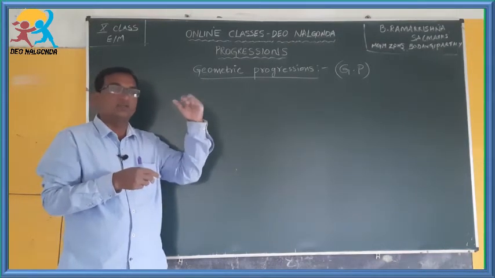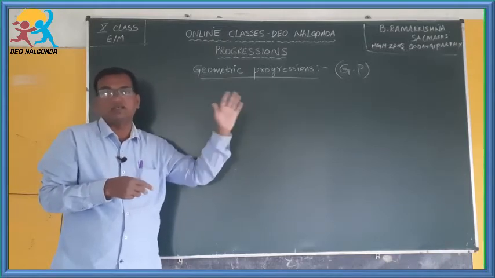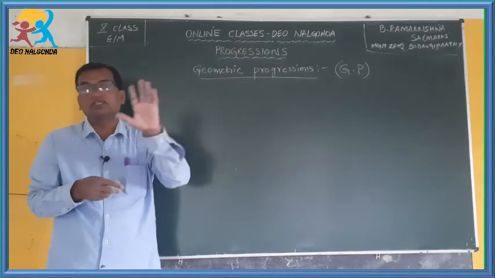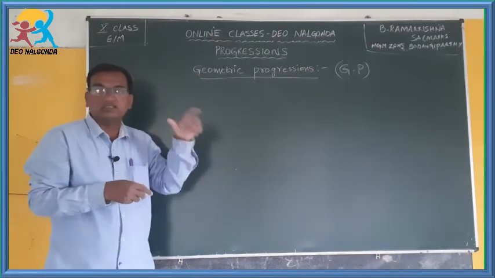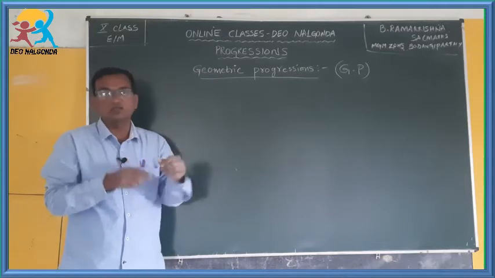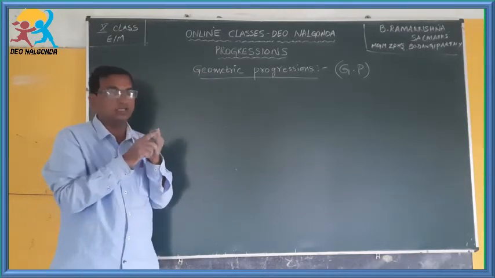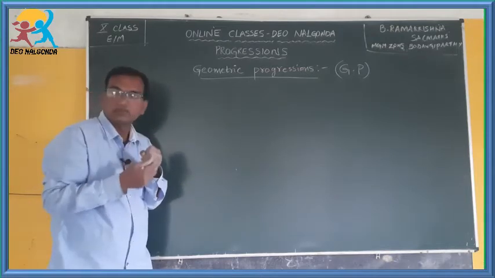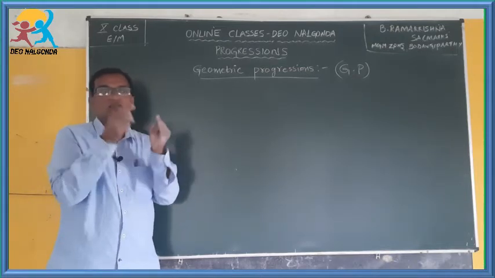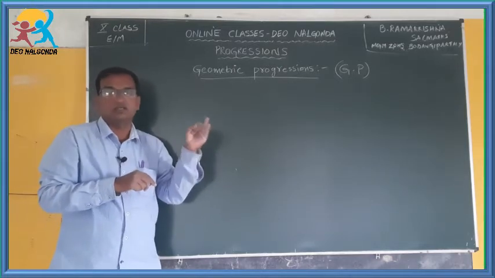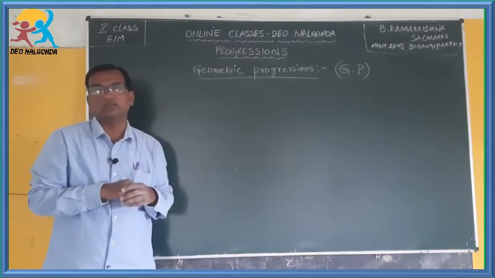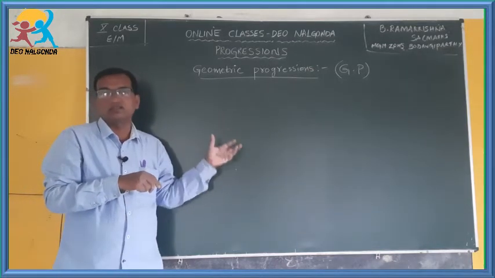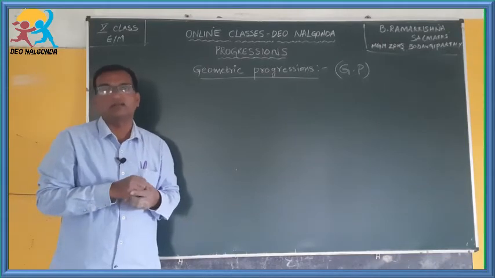Suppose if a progression or a sequence is given, he will ask you whether that is an arithmetic progression or not. Means you have to check whether that is an arithmetic progression or not. Means based on those 2 concepts, if you are given a and d, you have to develop an arithmetic progression, or you have to write the number of terms asked. And if you are given a progression or a sequence, you have to check whether that is an arithmetic progression or not. That is one topic, and based on that concept, the first exercise is there in your textbook.